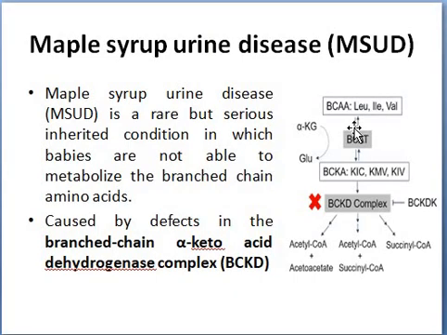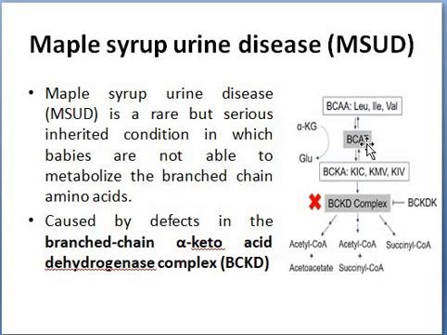The next inborn error we are going to discuss is maple syrup urine disease, shortly called MSUD. Since this disease first occurred in a family, it is called maple syrup urine disease. This disease occurs due to the absence of the enzyme branched chain alpha keto acid dehydrogenase complex, a complex enzyme important for the catabolism of branched chain amino acids. Leucine, isoleucine, and valine are examples of branched chain amino acids.